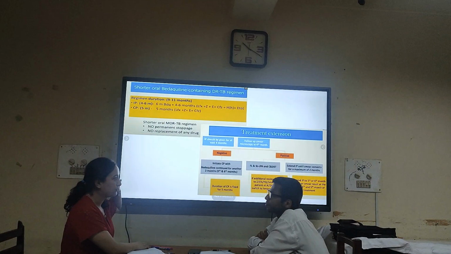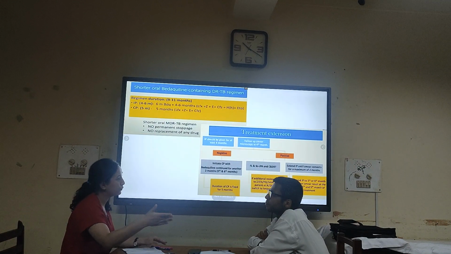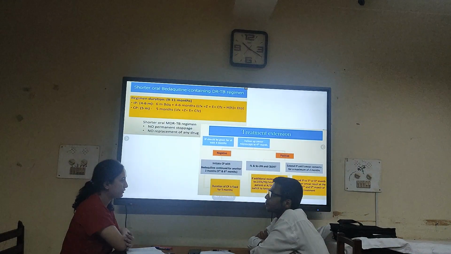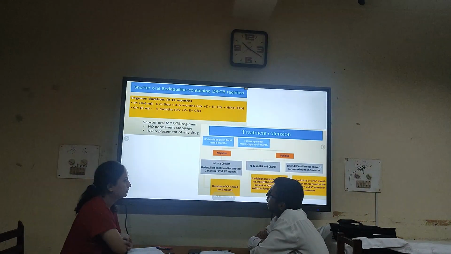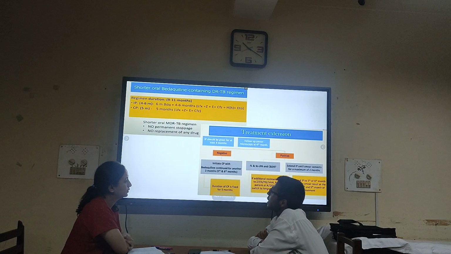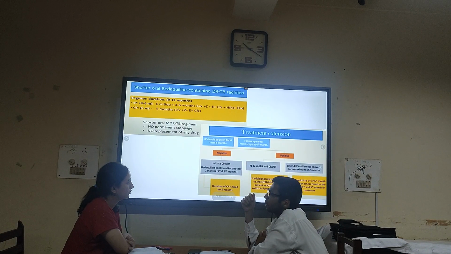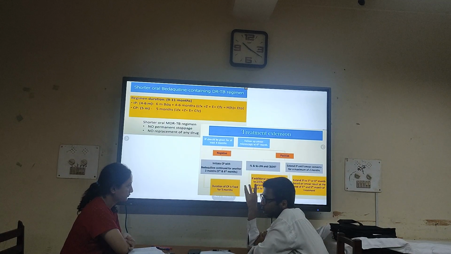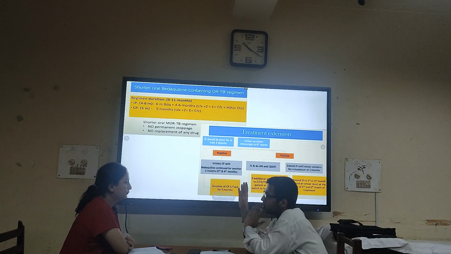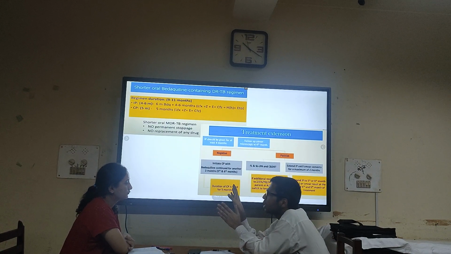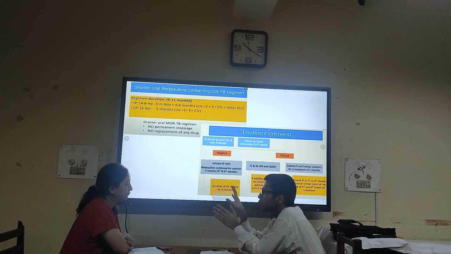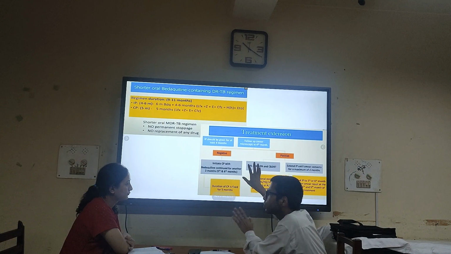Yes. If there's some intolerance to any of these drugs, then we cannot bring a drug from group B or group C and add it on to this regimen. And let's suppose the patient is resistant to levofloxacin or has hypersensitivity to pyrazinamide, then you cannot use this regimen because this is a fixed regimen. This has come from a randomized controlled trial and they have found this beneficial. So if you want to use it in those categories of patients, you have to use it like that.